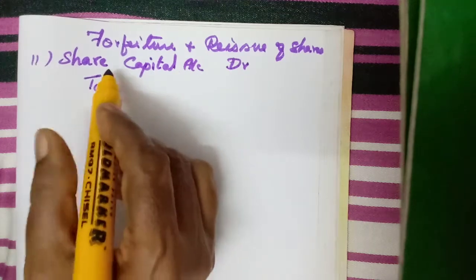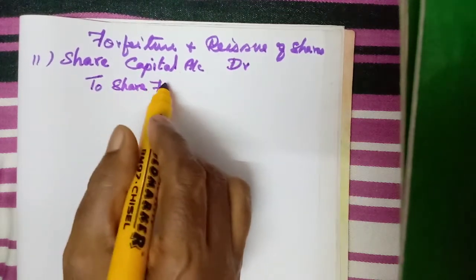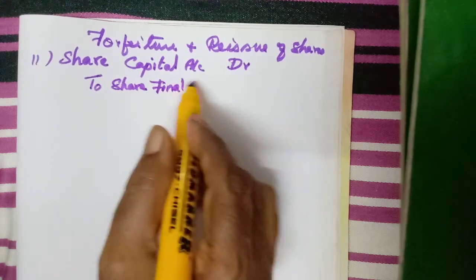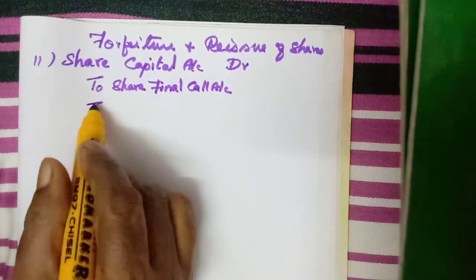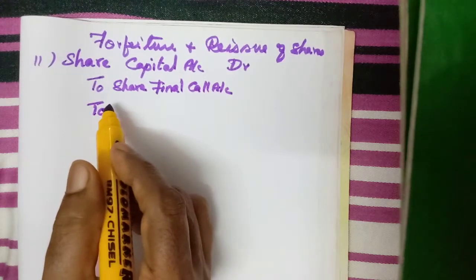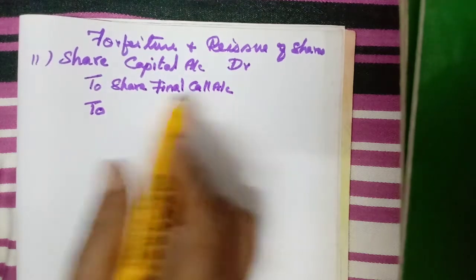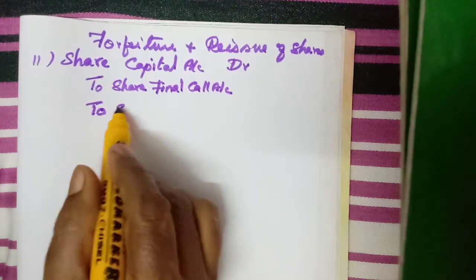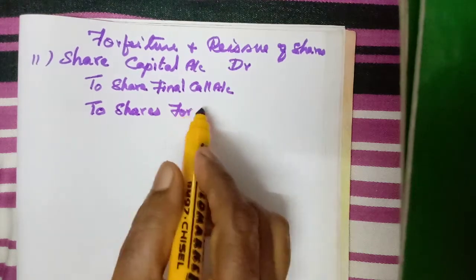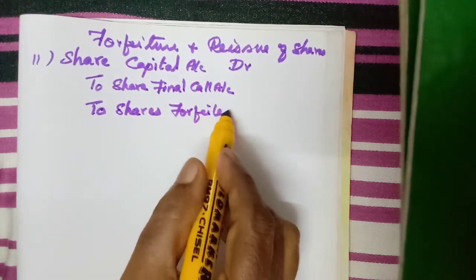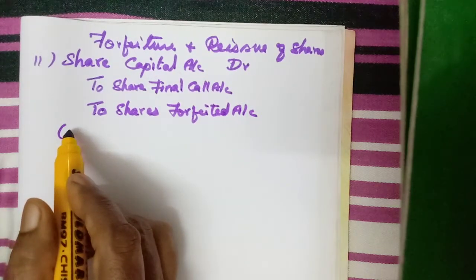So we can write share final call account. Then what is paid? That paid amount we have to write as shares forfeited account.